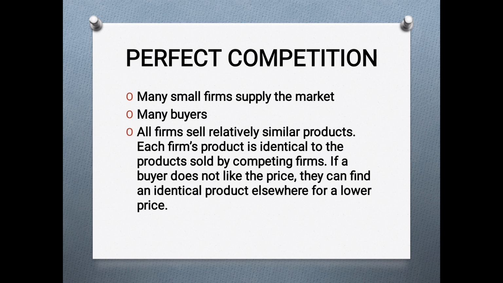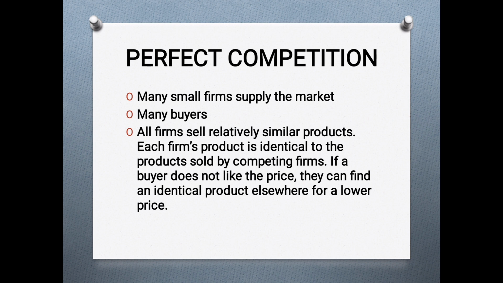The first assumption is many small firms supply the market. So there are many small firms in the market of perfect competition. When there is perfect competition, there are many small firms, many small farmers, or many small sellers in the market. Then there is the second assumption: many buyers. There are many buyers who are willing to purchase in a perfect competition.